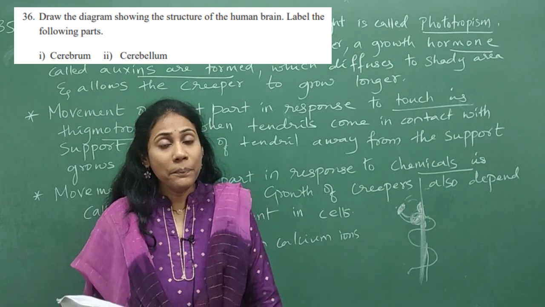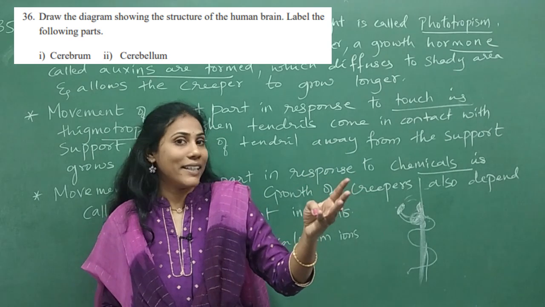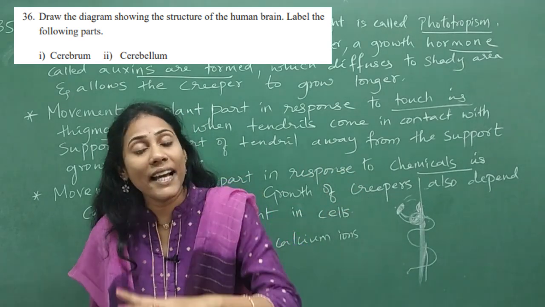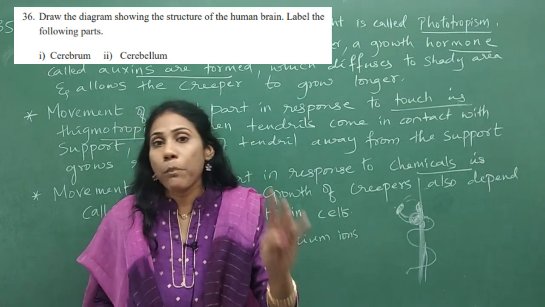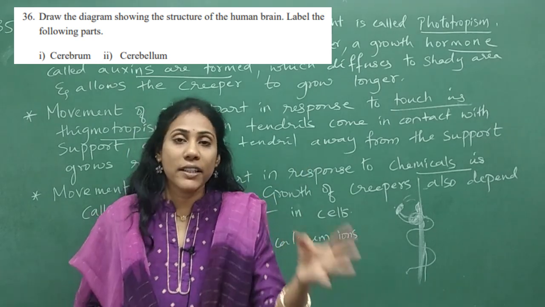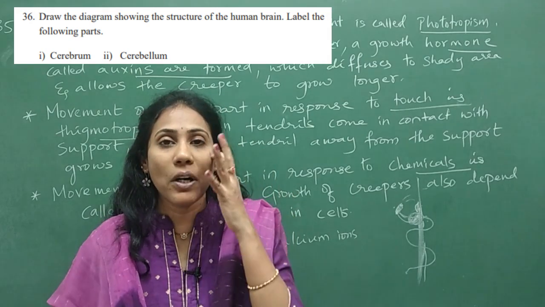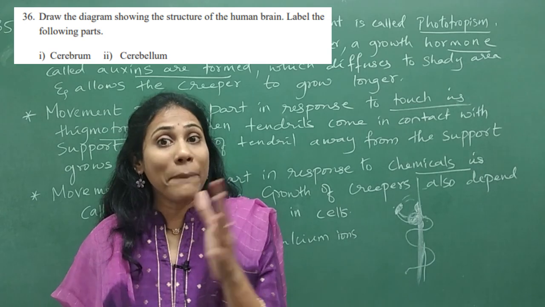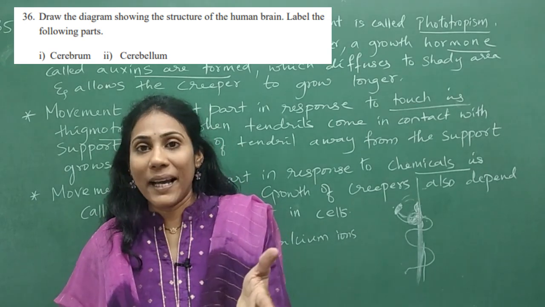If not a diagram, there are three major parts in the human brain: forebrain, that is cerebrum, midbrain, and hindbrain. Hindbrain again has three parts, that is cerebellum, pons, and medulla. They'll ask you the functions of the cerebrum or the functions of the pons. The function of the cerebellum is very, very important, which helps us to maintain body balance, isn't it? It helps in body posture and body balance.